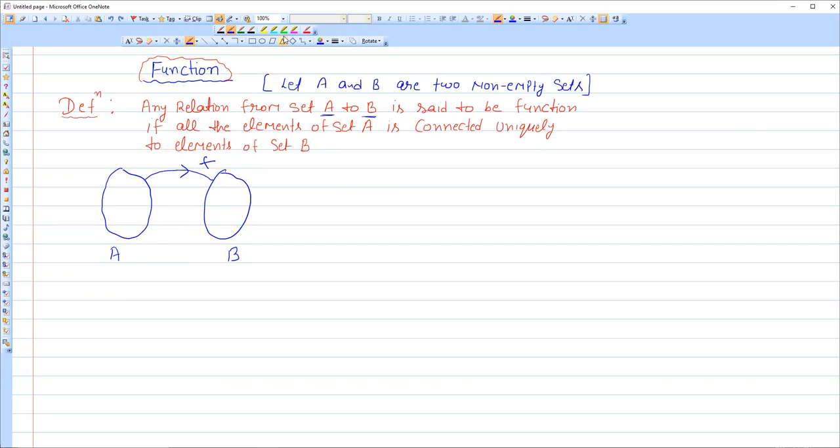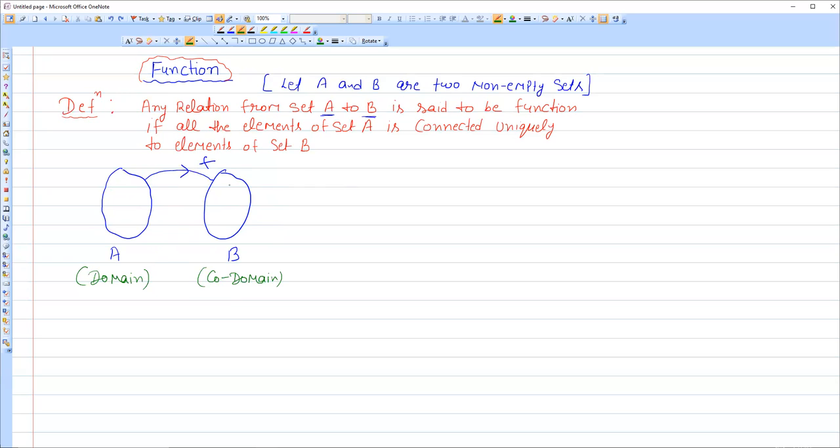तो इस वाले पार्ट को जो फंक्शन जो सेट ए है, इस पार्ट को हम डोमेन बोलेंगे. This part is called domain. और इस पार्ट को हम कोडोमेन बोलेंगे. Now when elements of domain are connected to the elements of codomain, it's not necessary that all the elements of codomain will be connected, but it is necessary that all the elements of set A will be connected.